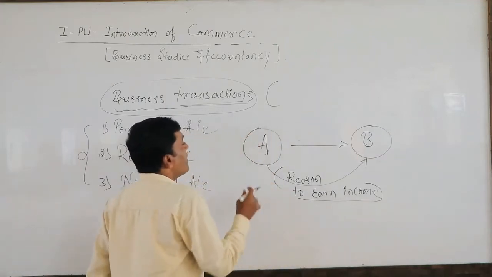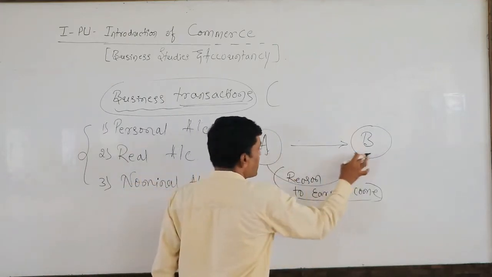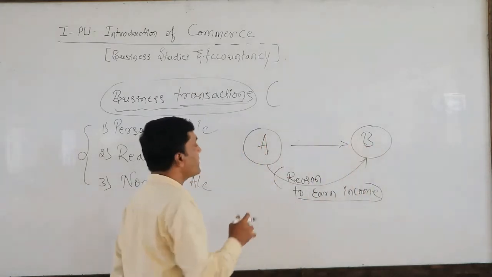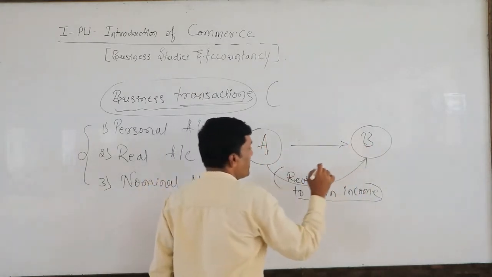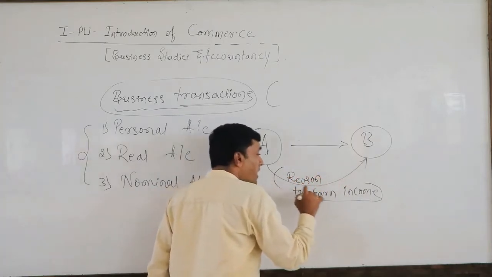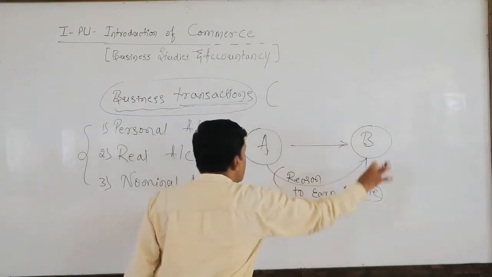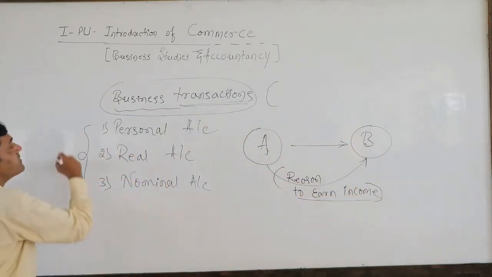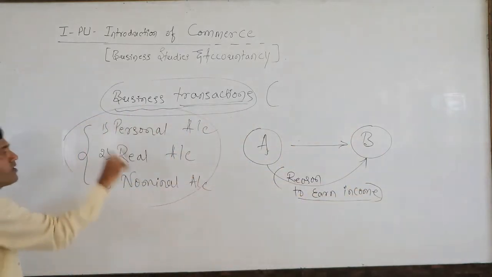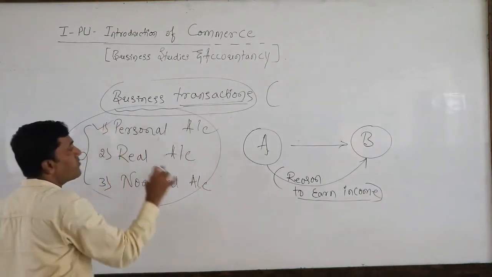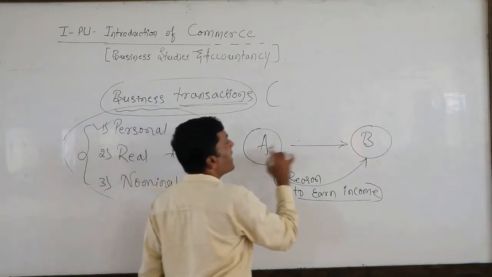Look here, A is the seller, B is the purchaser. A sells goods to B for earning income. For example, in this transaction we can see these three classifications. I will tell you one by one. The presence of personal account is there. A and B are here.